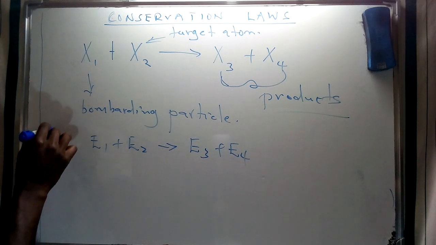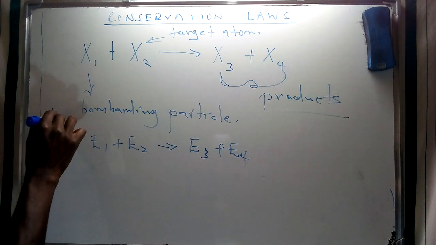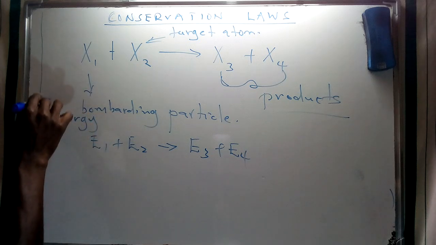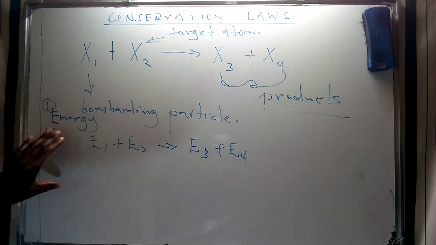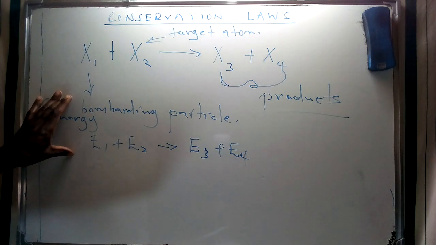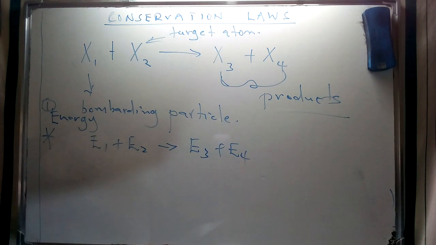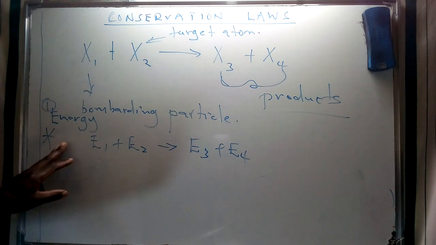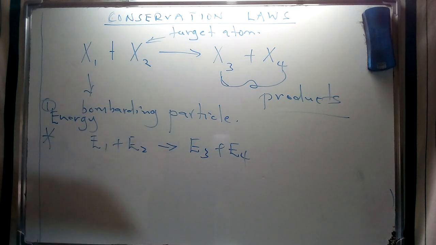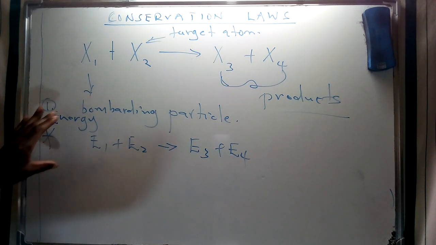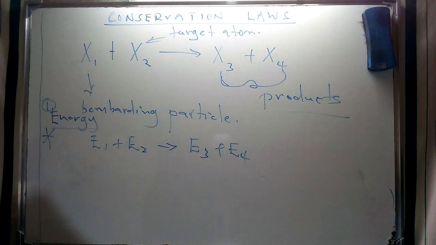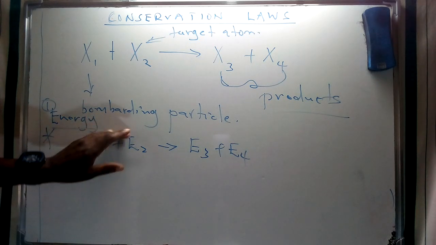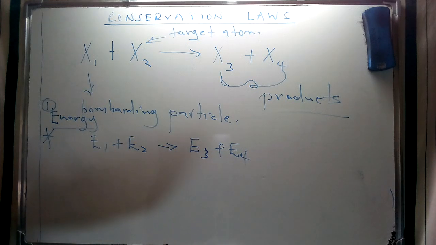So if we describe energy as a measurable property of this physical system, we see that the total energy of the system must be constant and therefore conserved, and that forms our first conservation law insofar as nuclear reactions are concerned.